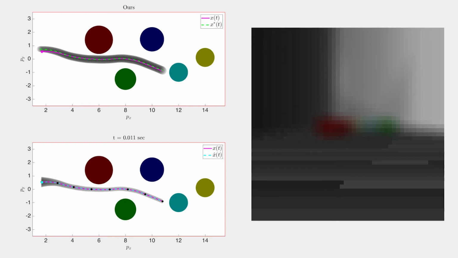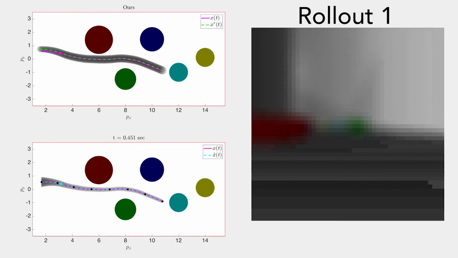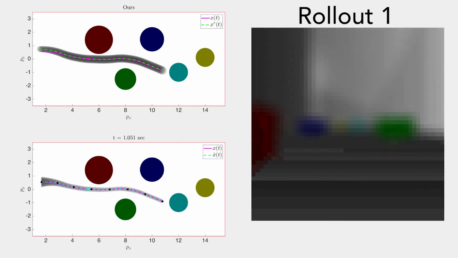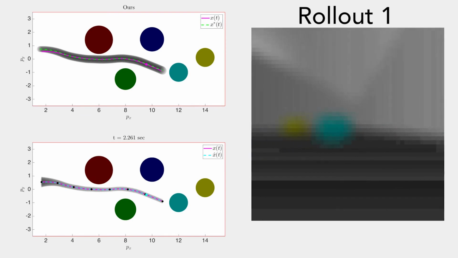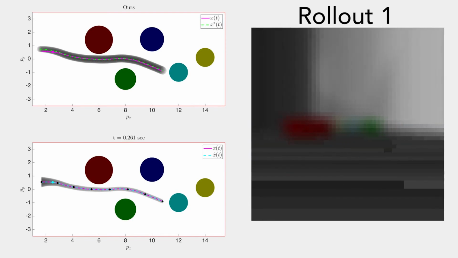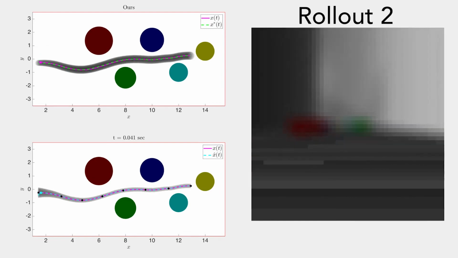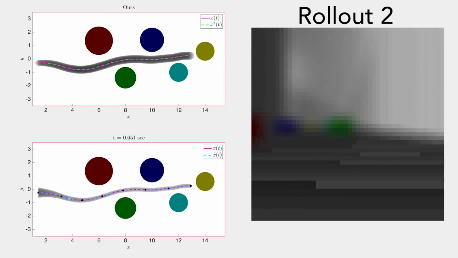On the right, we plot the observation that the car sees at runtime. We see that our approach can reliably shrink the tracking error, as well as keep the state estimation error low, and that the executed trajectory and the estimated state trajectory both stay in their corresponding tubes. This enables our method to reach the goal. We obtain a similar result for this second rollout that you see over here.